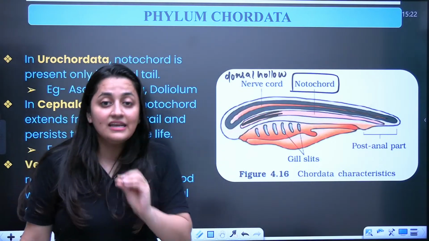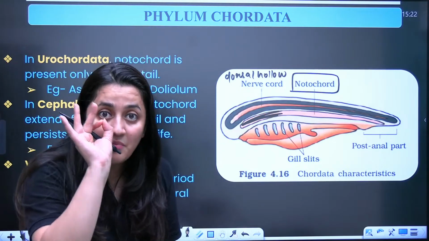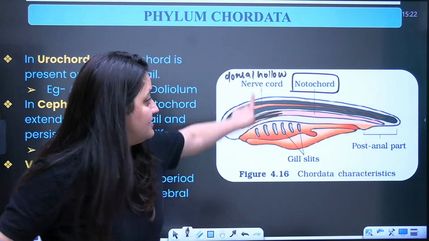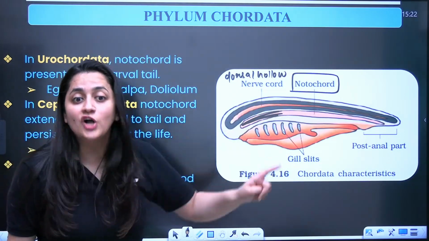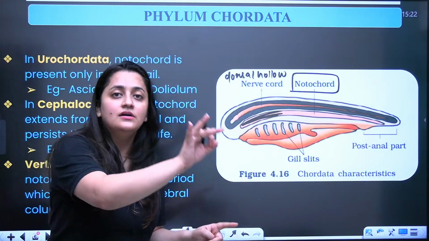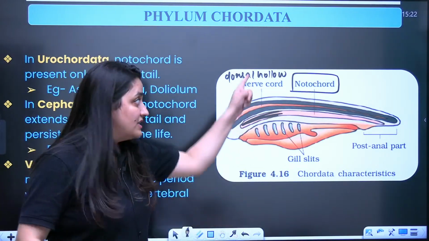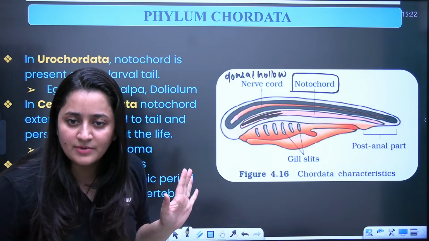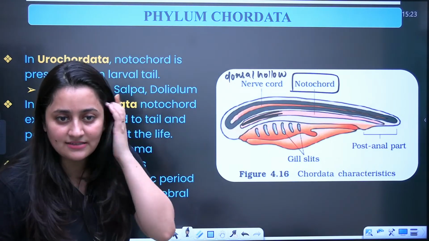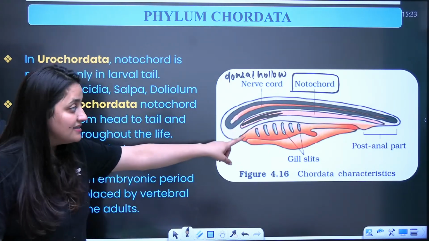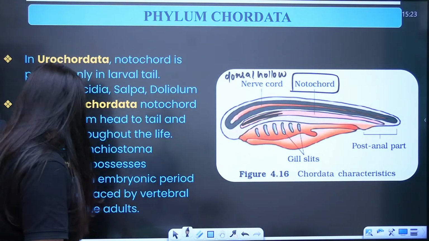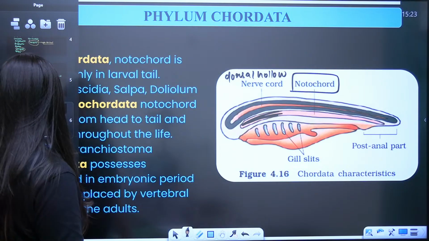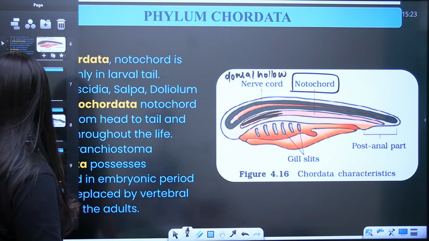So if in the NEET examination, in the question they have mentioned 4 basic characters, this is what you need to select. At that time, you cannot select that the heart is dorsal and ventral. No, these are 4 basic characters. Clear, bachche? This is what you need to understand. And as I said, gill slits are paired.